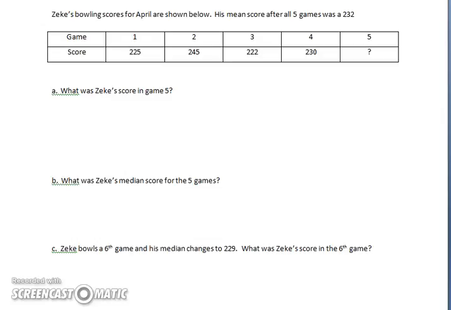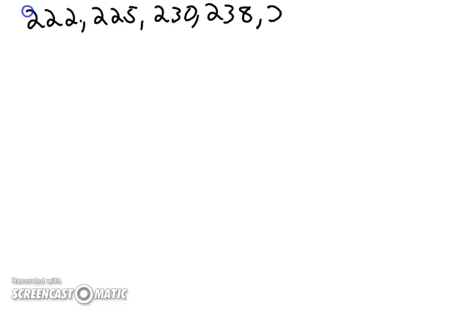So, let's put these back in order again. 222, 225, 230, 238, 245. Now, by bowling a 6th game, he now has that the middle two scores, when you add them up and divide by 2, will give you your median.